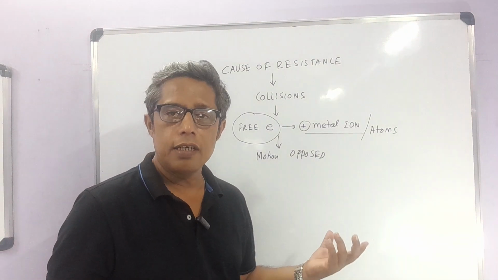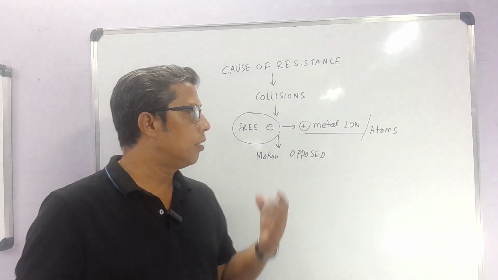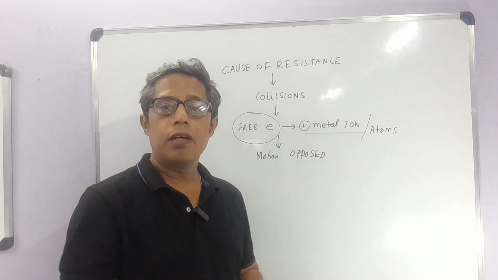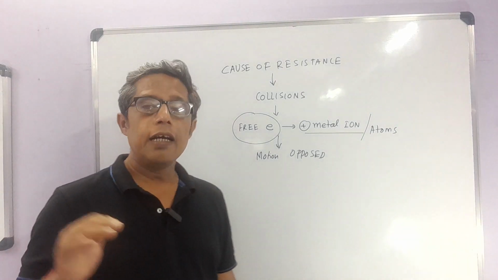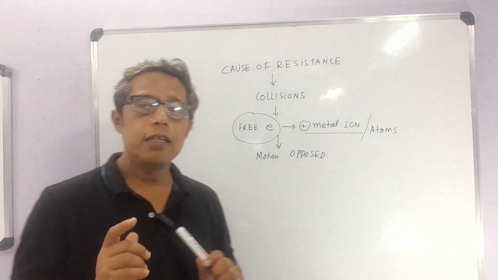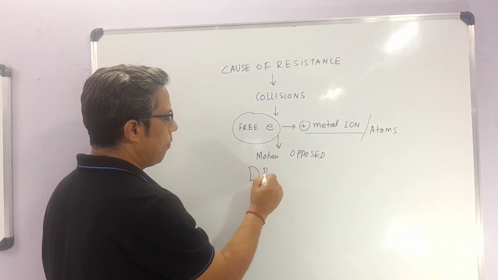The cause of resistance is opposition. So electrons are colliding with the positive metal ions or the atoms, and in the flow of electrons, the velocity of the electron gets reduced, and finally they reach the drift velocity. Okay, finally electrons get the drift velocity.